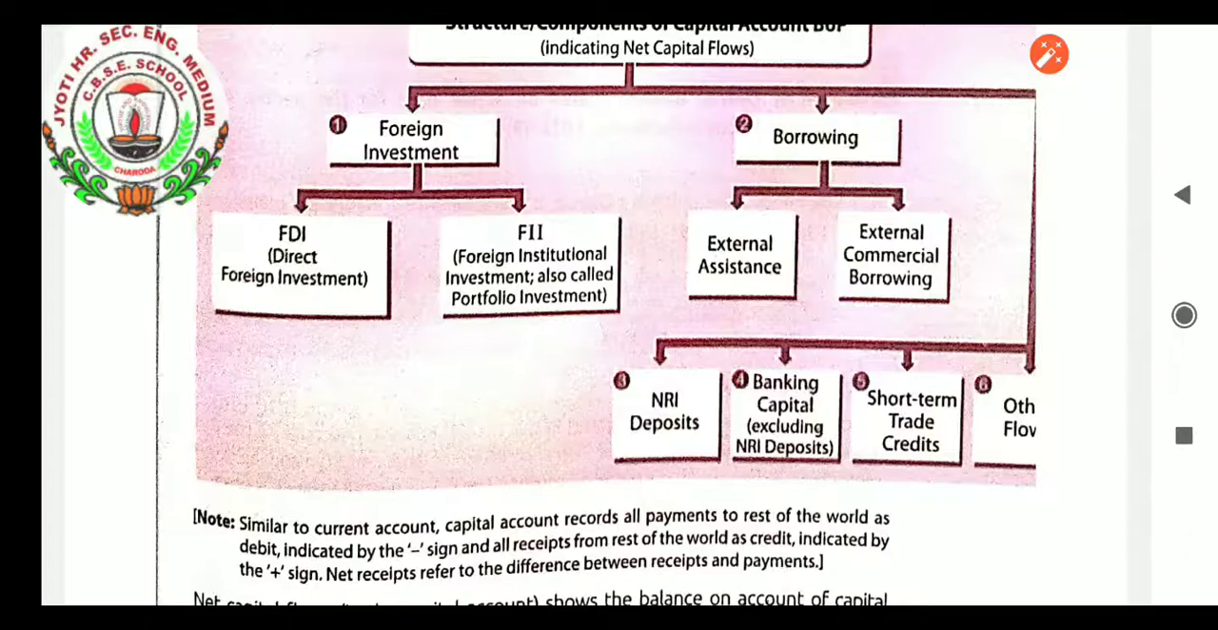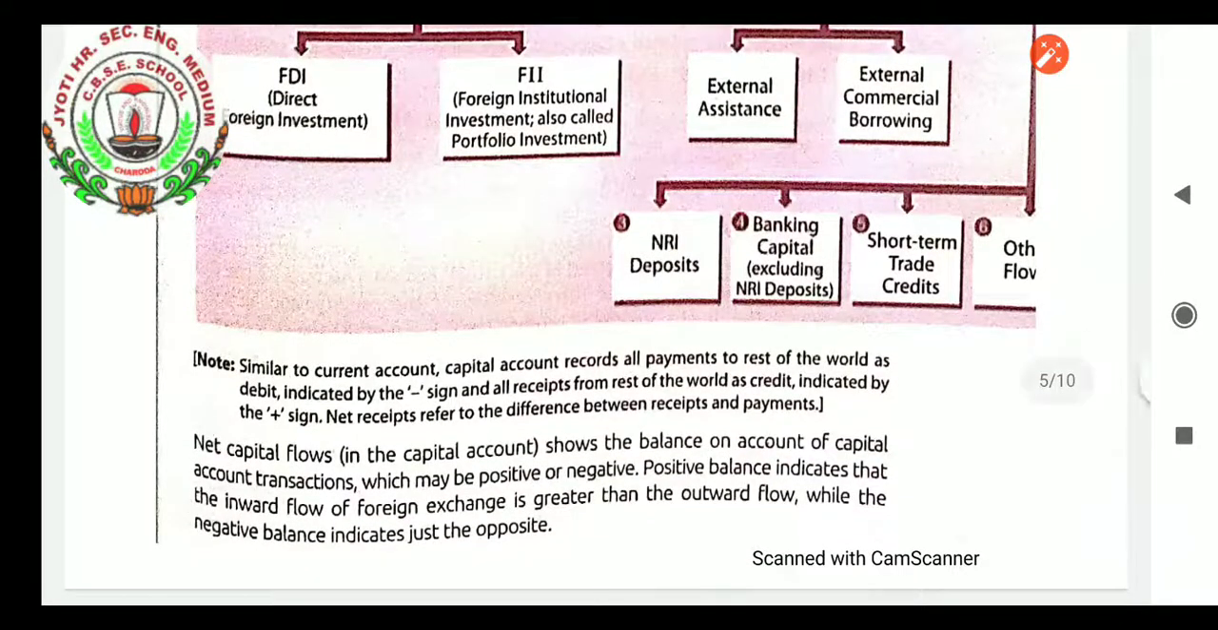Now let us proceed to the other topics. Note, similar to the current account, the capital account records all payments to the rest of the world as debit, indicated by the minus sign, and all receipts from the rest of the world as credit, indicated by the plus sign. Net receipts refer to the difference between receipts and payments.